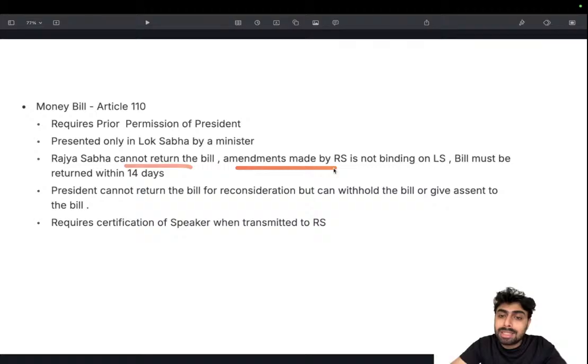Amendments made by the Rajya Sabha are not binding. Bills must be returned within 14 days. There are very specific details mentioned. That is, it cannot reject the bill, and it can amend the bill, but that is not binding, and the bill must be returned in amended form or without amendment within 14 days. Basically, all the Rajya Sabha can do is see the bill and discuss it. Nothing impactful is going to happen when a bill is passed as a money bill.